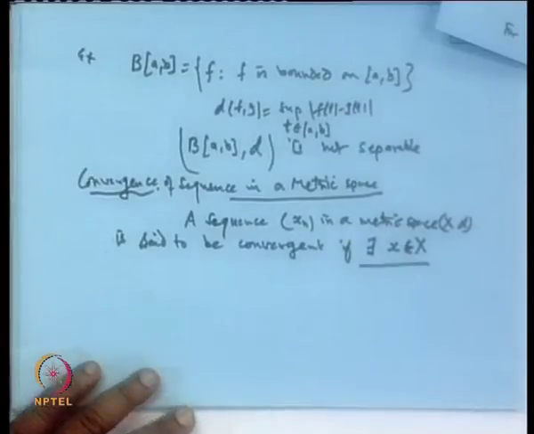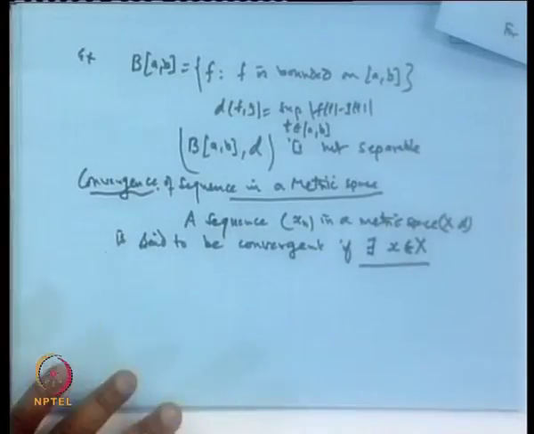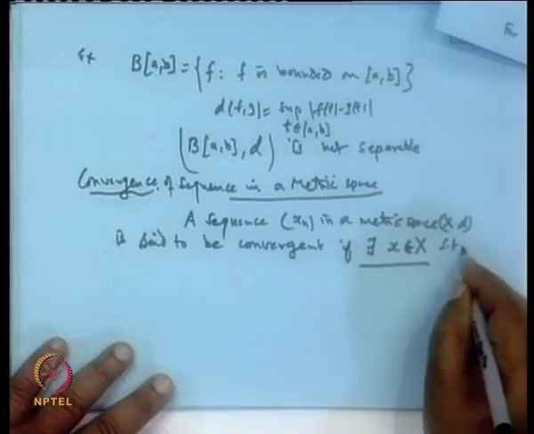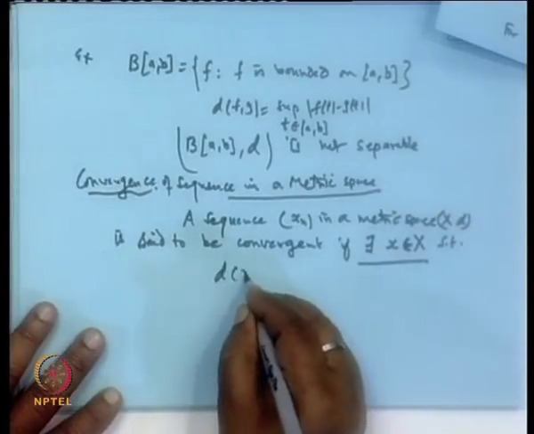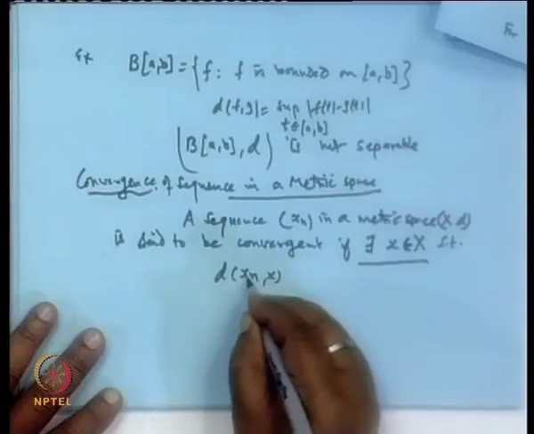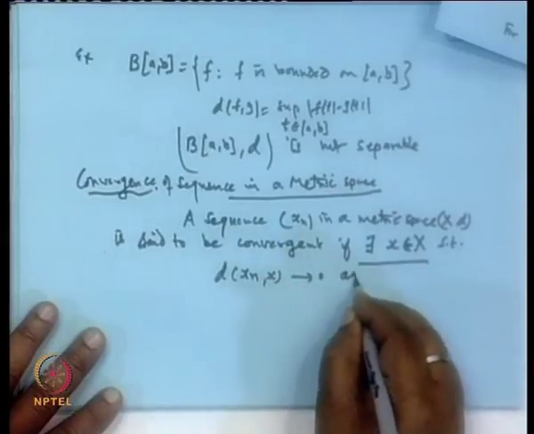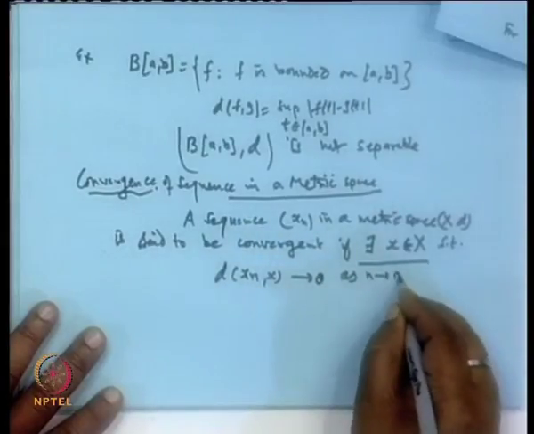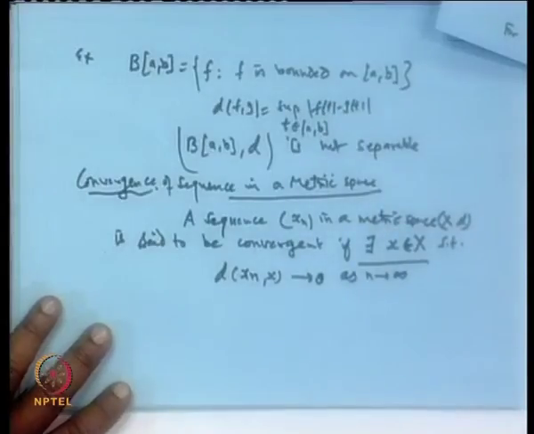There exists a point x belonging to capital X such that the distance between x_n and x tends to 0 as n tends to infinity. Why am I insisting on this point?